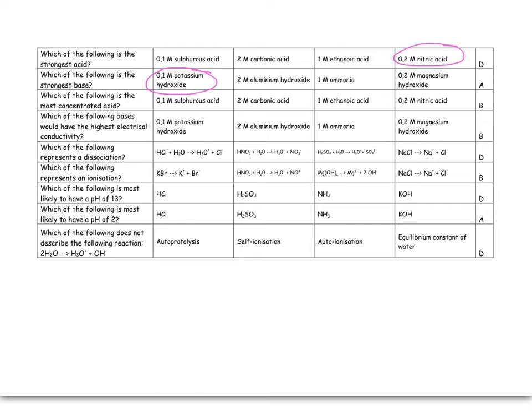Which of the following is the most concentrated? Now, concentration has got to do with the molarity. So, in other words, the biggest number in terms of molarity is the most concentrated acid, so that's 2 molar.